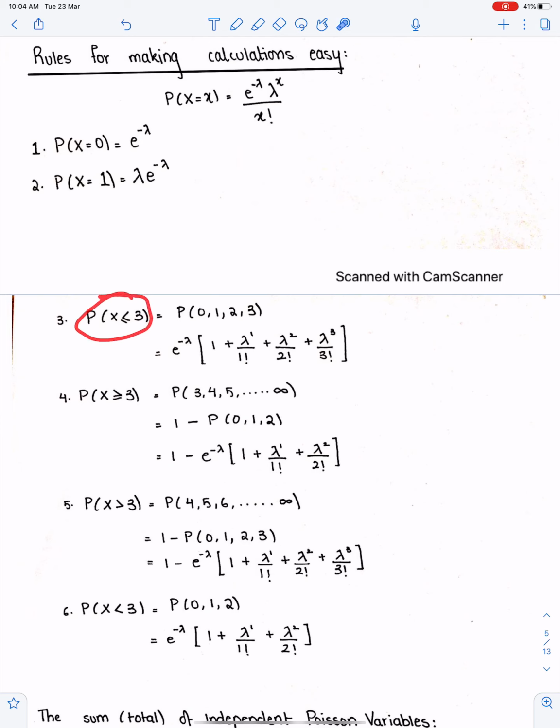If we need probability x less than or equal to 3, then the possible integers are 0, 1, 2, 3. And you just need to take e to the power minus lambda common. Let me do this step. Basically, we had this thing.